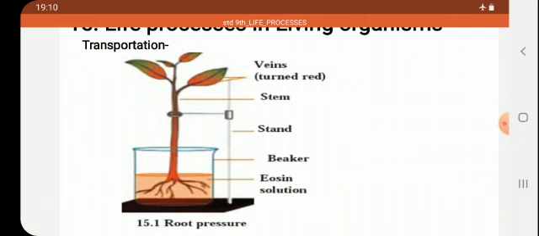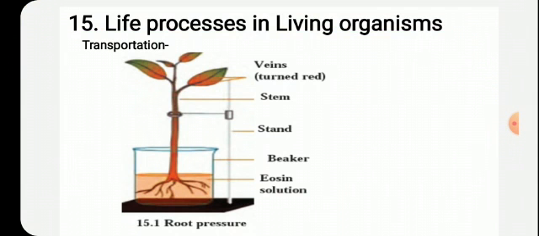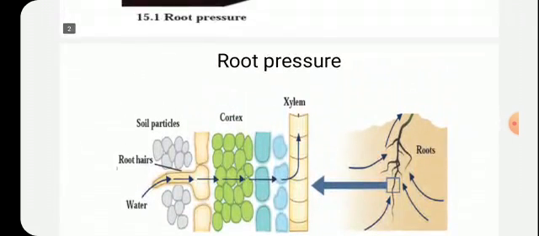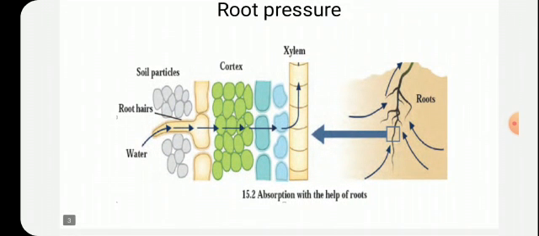I had performed this experiment and I had kept the video. You will see it in the next slide. So in this way, as here eosin is shown, the red part is shown, the transportation of water and minerals takes place.